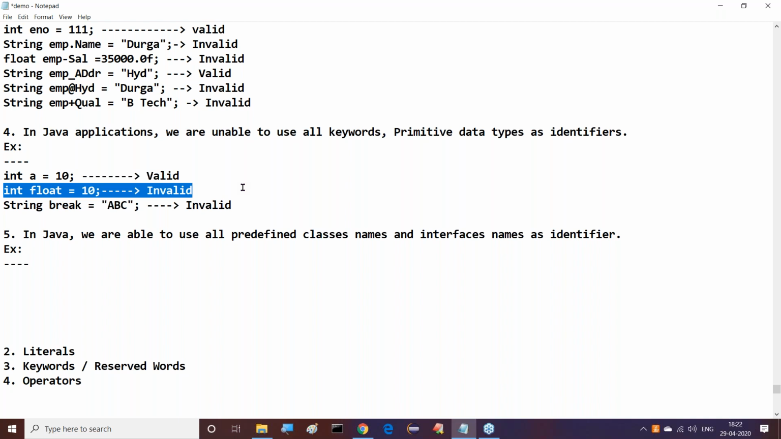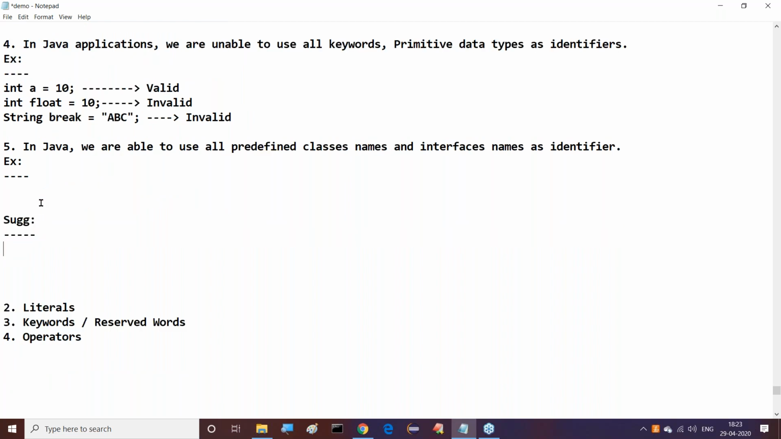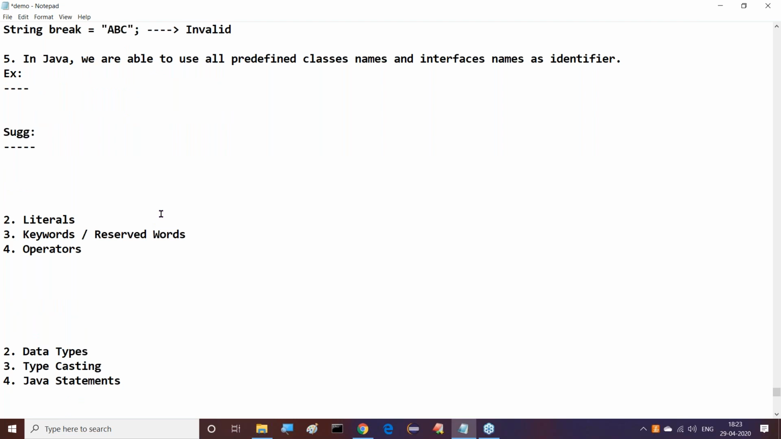After completion of these points, another thing is which one? Some suggestions are available in Java to use identifiers. What are the various suggestions we have to follow to use identifiers in Java applications? If we come to these suggestions, I can give some suggestions like which one? First one, all of you observe this clearly.